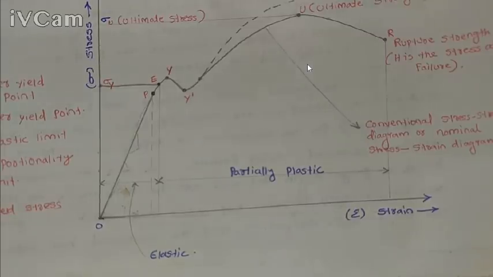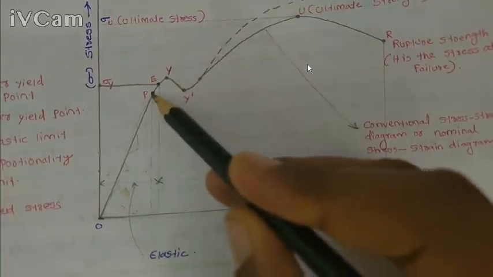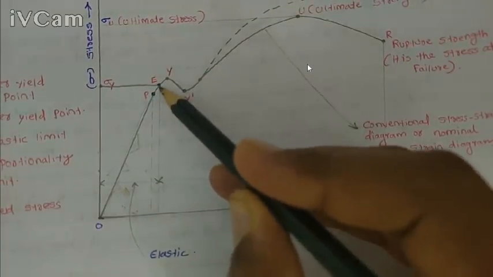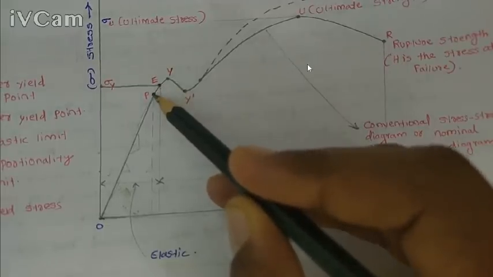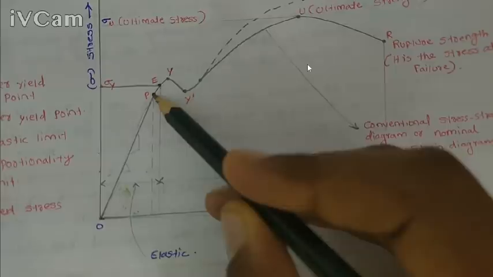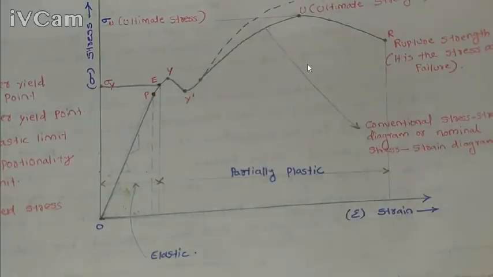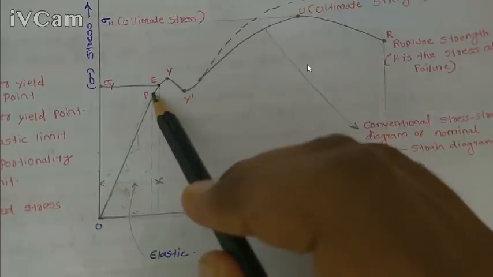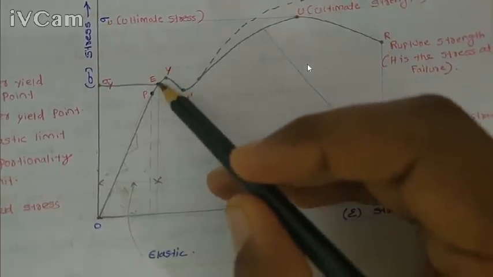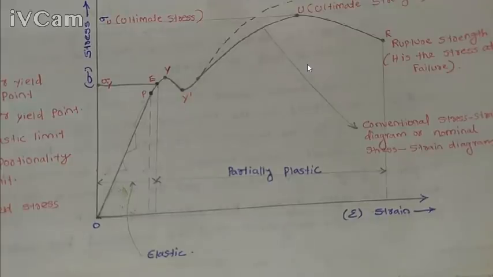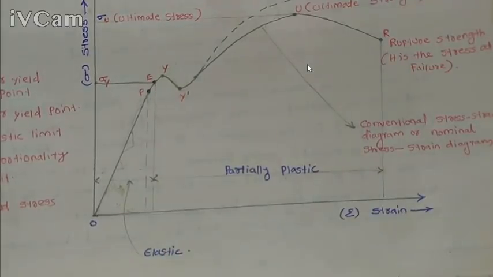Okay, the difference between the proportionality limit and the elastic point is that up to the proportionality limit the material is also elastic and stress is proportional to strain. But between the proportionality limit and the elastic limit, stress is not proportional to strain, but the material will still be elastic. For most materials, the proportionality limit and elastic limit coincide. There is no visible gap between them.